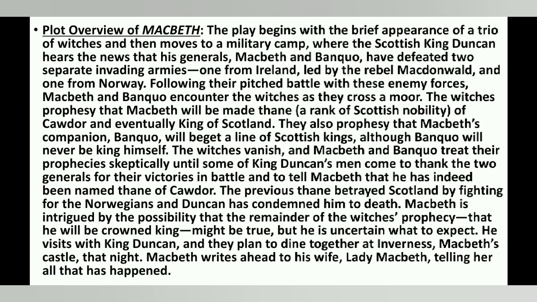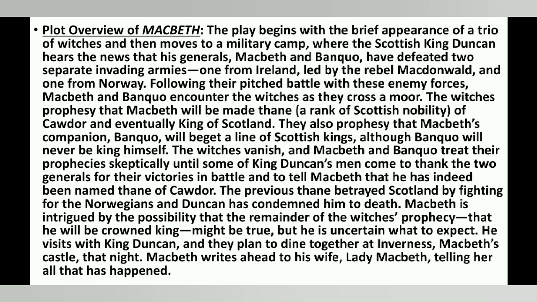The witches prophesy that Macbeth will be made Thane, which means a rank of Scottish nobility, of Cawdor and eventually king of Scotland. They also prophesy that Macbeth's companion Banquo will beget a line of Scottish kings, although Banquo will never be king himself. Then the witches vanish and Macbeth and Banquo treat their prophecies skeptically until some of King Duncan's men come to thank the 2 generals for their victories in battle and to tell Macbeth he has indeed been named Thane of Cawdor.